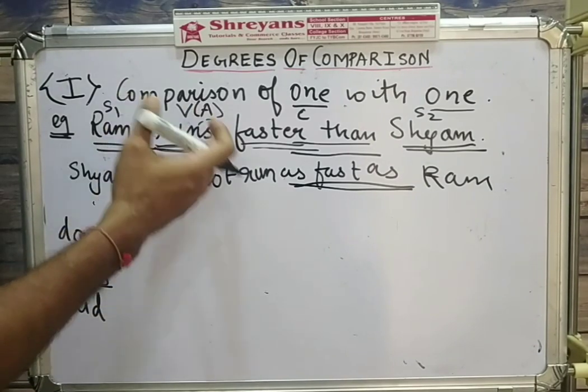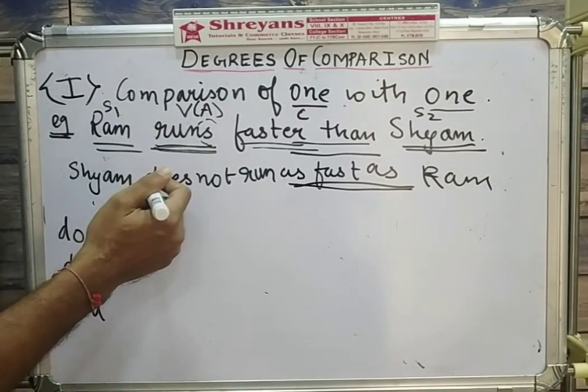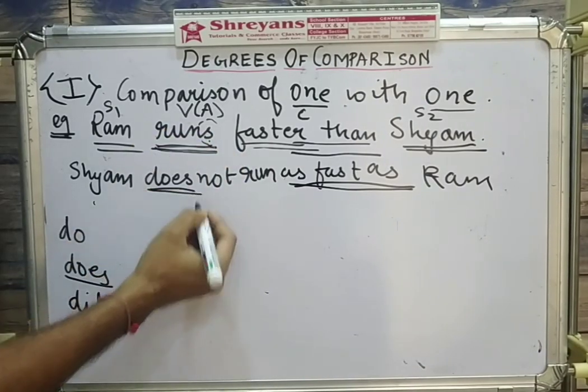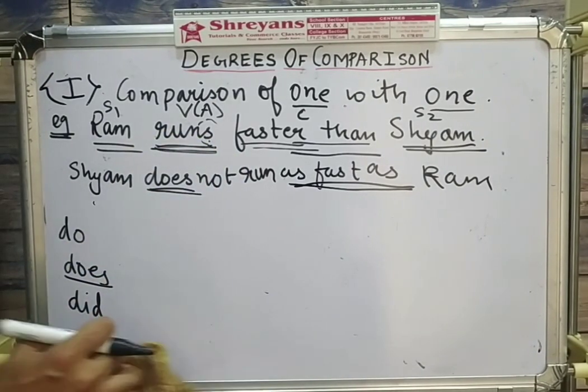So you converted the comparative degree into positive degree. Remember once again, the verb is runs, it has an S in it. So to make a negative of it, you use does. Is that clear? Let us take another example.